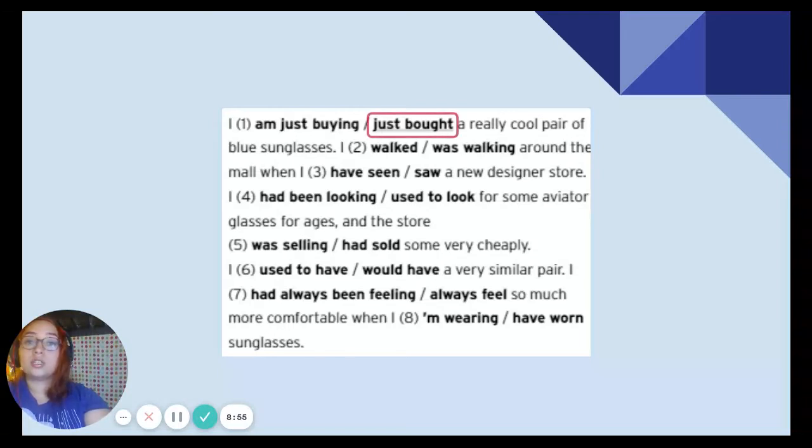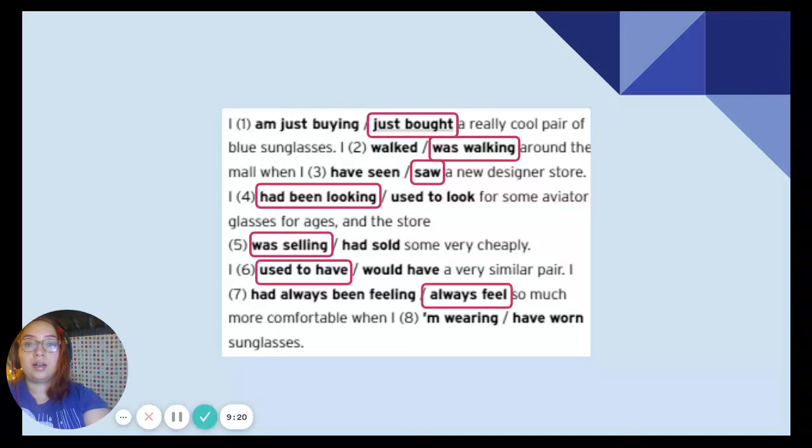I just bought a really cool pair of blue sunglasses. I was walking around the mall when I saw a new designer store. I had been looking for some aviator glasses for ages, and the store was selling some very cheaply. I used to have a very similar pair. I always feel so much more comfortable when I am wearing sunglasses.